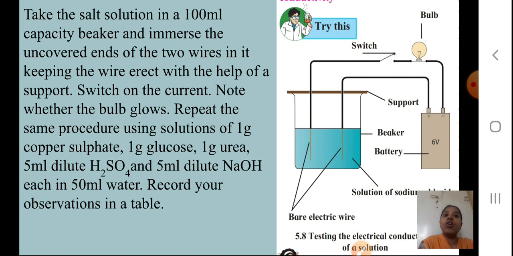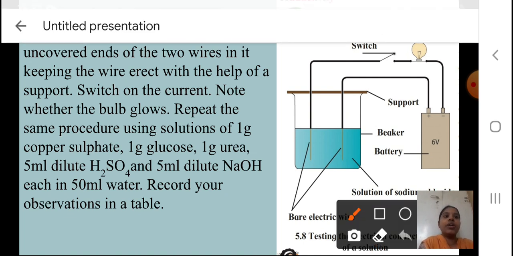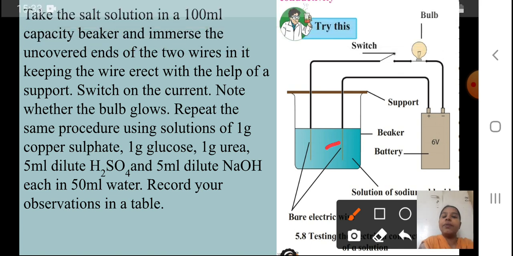Yes, take the salt solution in a 100 ml capacity beaker. Here you can see a beaker, and in it the blue color solution also. What I am going to do is immerse the uncovered end of the two wires in it, keeping the wire erect with the help of a support. How I am going to keep?